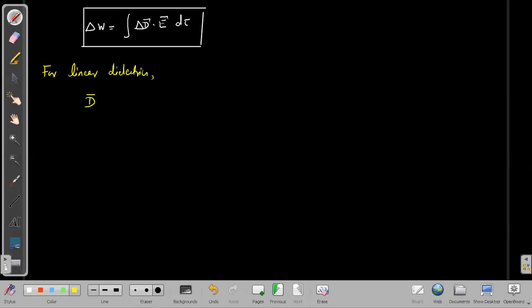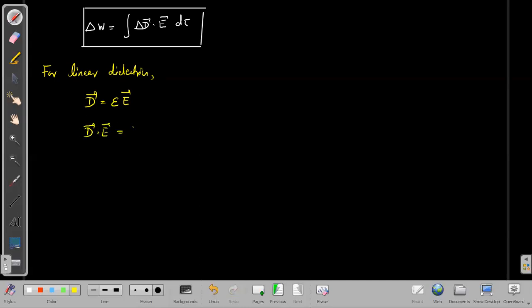You know that D is given as epsilon times E. Therefore delta D equals epsilon times delta E. That step is not required, so better we go directly to D dot E. What would be D dot E?